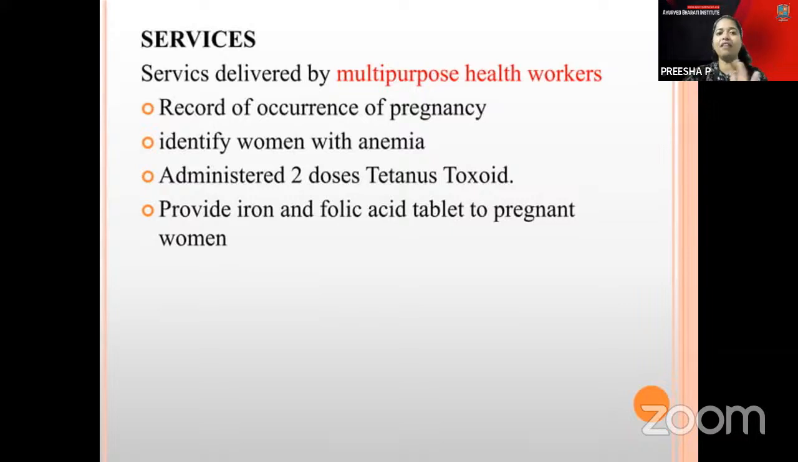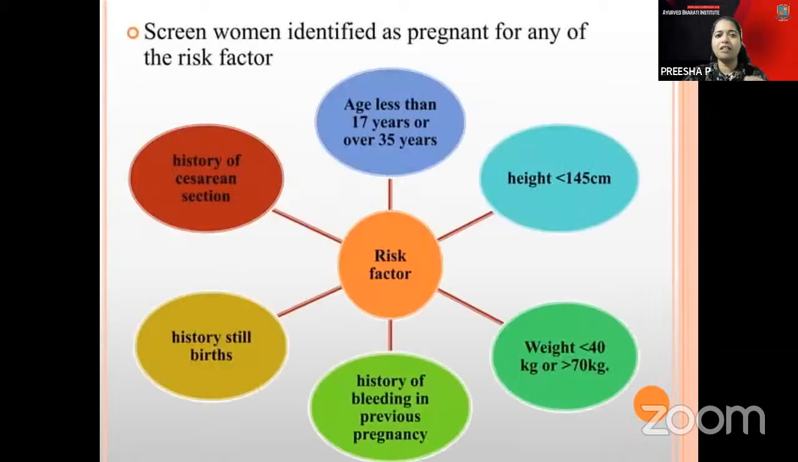You screen a pregnant woman for any risk factors: when the age is less than 35 years or over 35 years, or if the height is less than 145 centimeters or the weight is above 70 kg. These are all risk factors for pregnancy. Any bleeding in a previous pregnancy, a history of stillbirth or a history of cesarean section are also risk factors. Such risk factors can be identified by health workers, and proper care can be given through ASHA workers and the nursing staff of the nearest PHC.